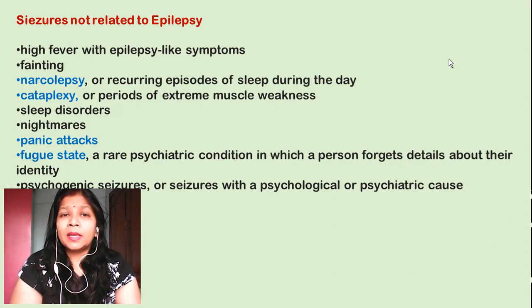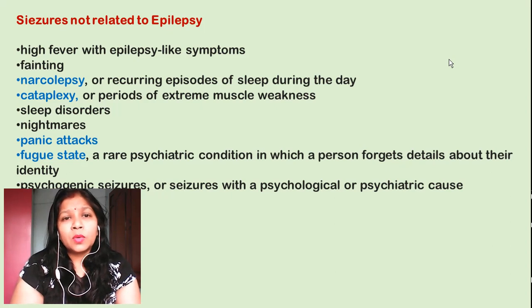Now this can be confused with the epilepsy seizure also. Sometimes during the process of fainting, like if you have the condition of fainting due to weakness or due to some sudden shock, then you can get the seizures, which is generally confused with the epileptic seizures. Now narcolepsy is a situation when you get recurring episodes of sleep during the day. That means you feel sleepy or you have a nap, but after that you again wake up from the situation and you come to your present situation.